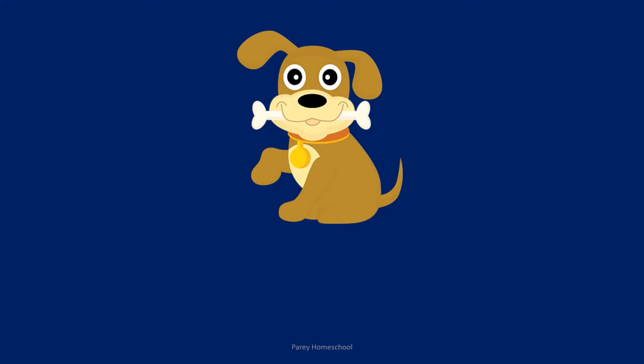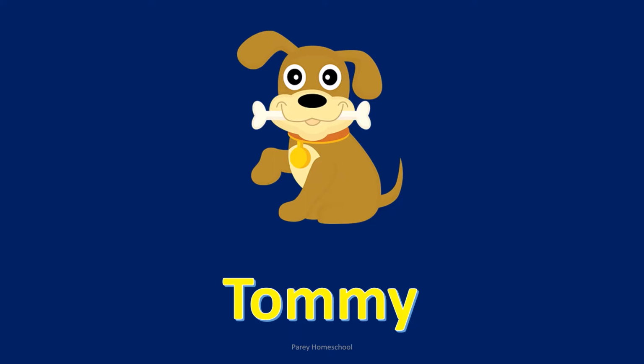This is a dog. Dog is a common name. But when you say this is Tommy, his name is Tommy. Now he became special because you can identify this dog with his name Tommy. So he became a special dog whose name is Tommy.